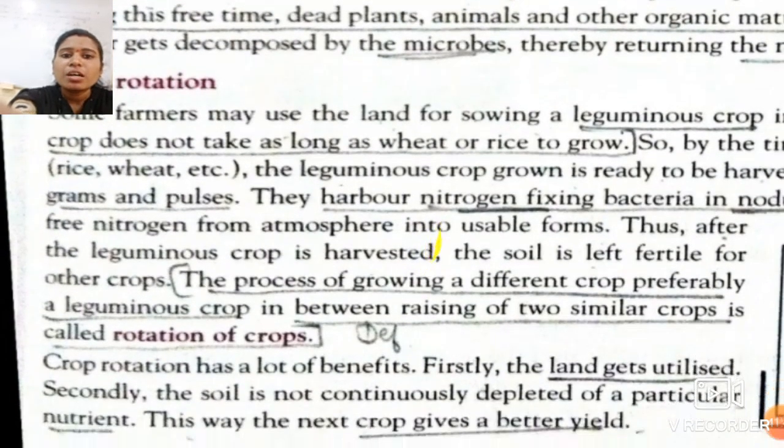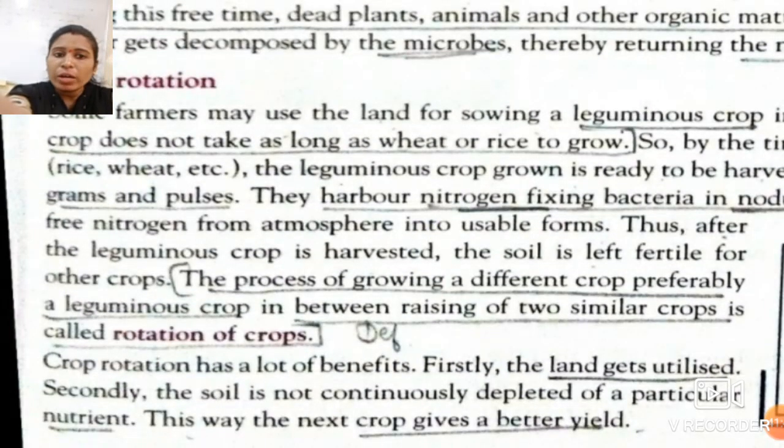See over here, the process of growing, you have to underline it. See students, the process of growing a different crop, preferably a leguminous crop, in between the raising of two similar crops. It means we have to grow a wheat crop and a rice crop, but there is a gap in between these two. In that gap we can plant this leguminous crop.